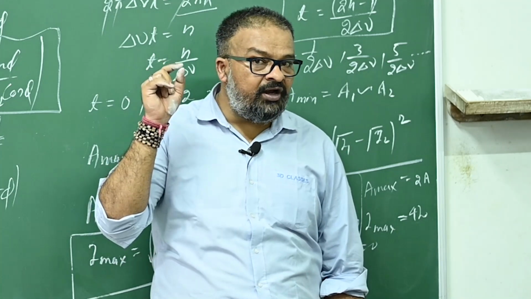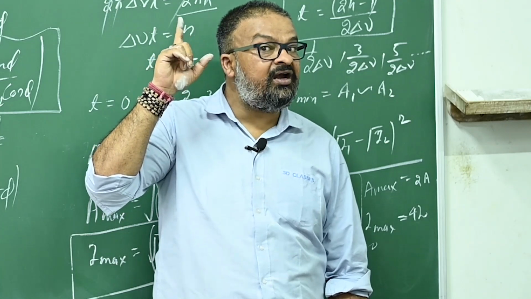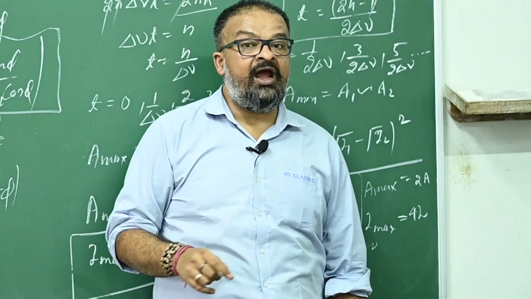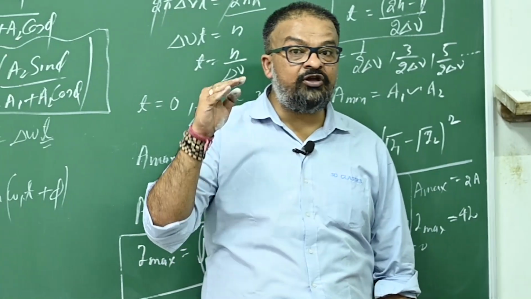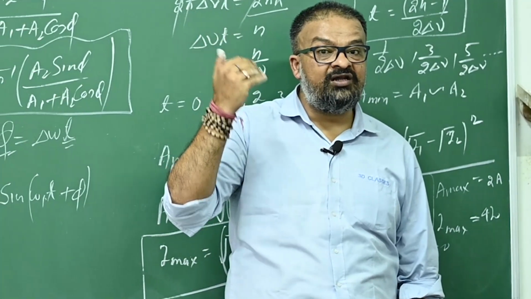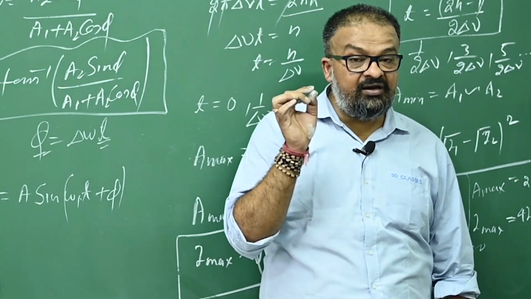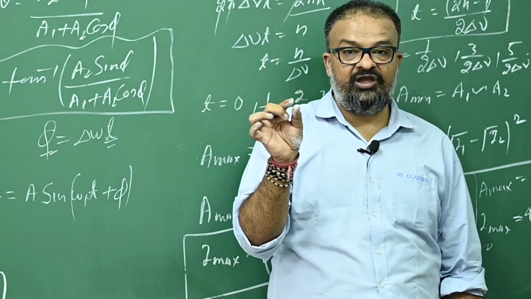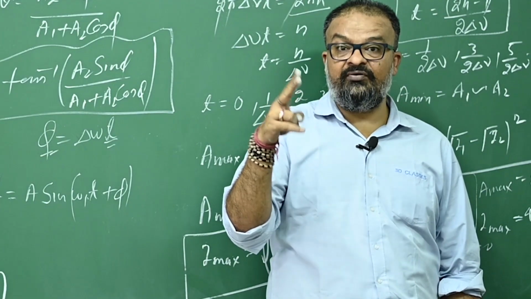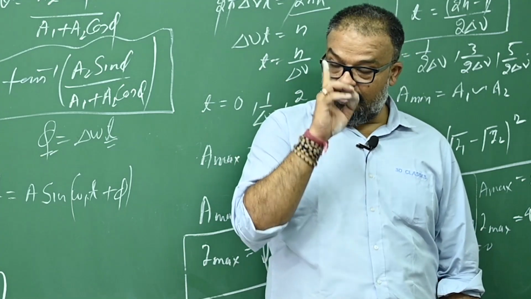So what you will hear, sometimes higher intensity, sometimes lower intensity, sometimes higher intensity, sometimes lower intensity, and it is possible that you will not be able to differentiate which of that is higher, which is lower. That means you might listen to a constant intensity, even though there is a difference between maximum intensity and minimum intensity.